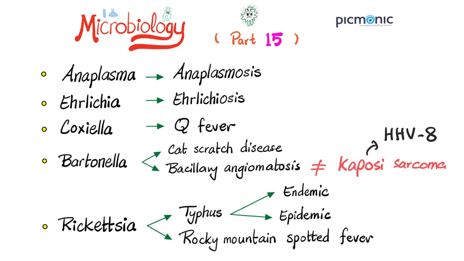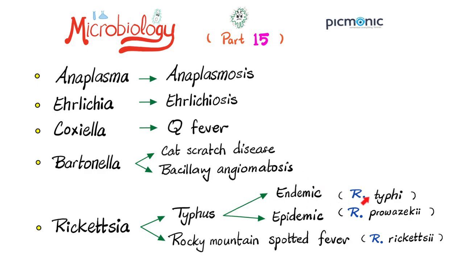Next, Rickettsia species can lead to what? Typhus and Rocky Mountain spotted fever. We have two main types of typhus. There is the endemic typhus and the epidemic typhus. To be specific, the endemic typhus is caused by Rickettsia typhi. The epidemic typhus is caused by Rickettsia prowazekii, and Rocky Mountain spotted fever is caused by Rickettsia rickettsii. Why don't they just say Rickettsia squared?